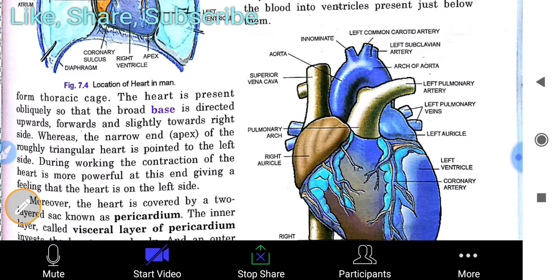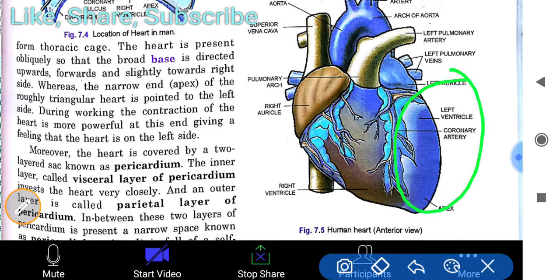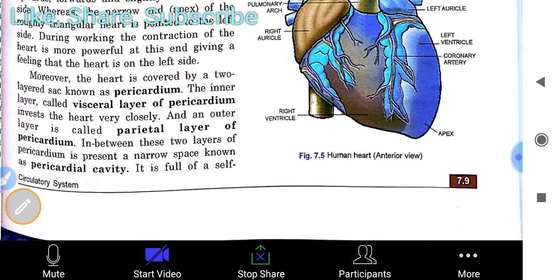During working, the contraction of the heart is more powerful at the apex, giving a feeling that the heart is on the left side. That's why whenever you ask some person, they always say that the heart is on the left side. As you see in the structure here, the main part is on the left side. Because the contraction happens on the left side, it is said that the heart is located on the left side. Moreover, the heart is covered by a two layered sac, known as the pericardium.